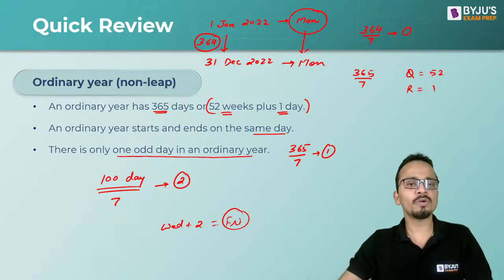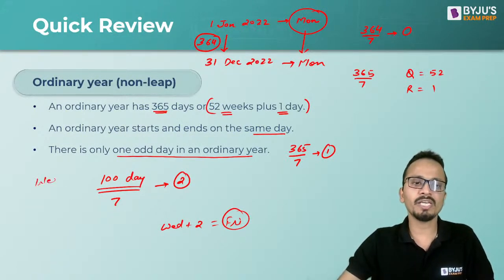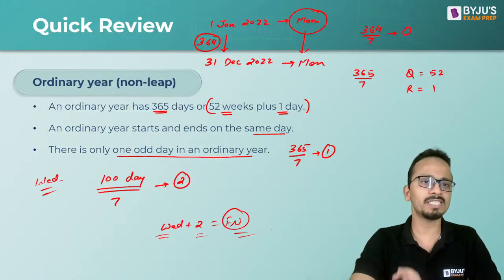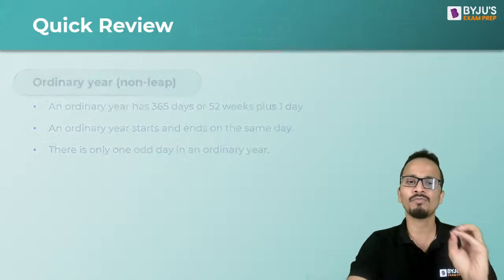Yusuf, I have told that today is a Wednesday. So I mentioned today is a Wednesday. Then if today is Wednesday, then Wednesday plus 2 will be a Friday. All right. So this is the whole concept of finding the number of odd days.